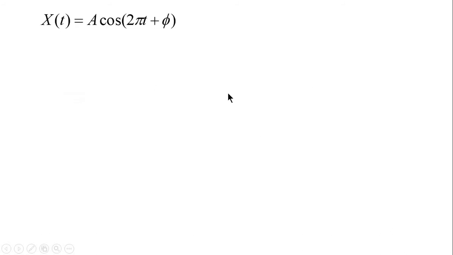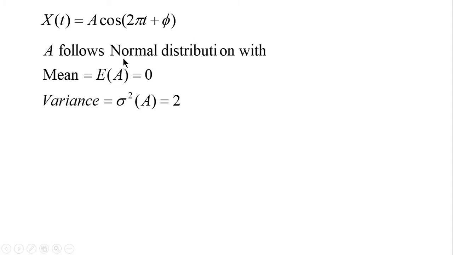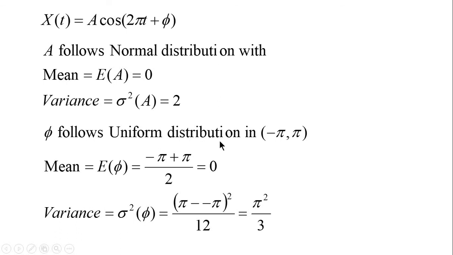We know X(t), which is A cos(2πt + φ), and A and φ are random variables. We know that A has 0 mean and variance 2, and φ is uniformly distributed in the interval -π to π. We can calculate the expectation, that is average of the endpoints, (α + β)/2, which will be 0.